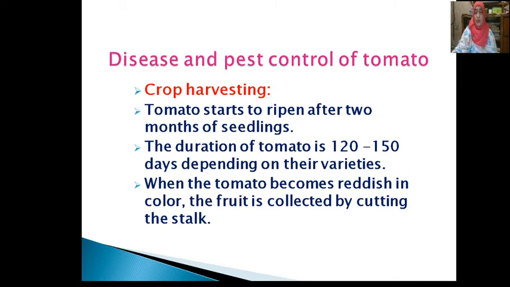When the tomato becomes reddish in color, the fruit is collected by cutting the stalk. Production varies depending on variety or season. The production is about 250 kg per decimal in winter and about 80 to 100 kg per decimal in summer.